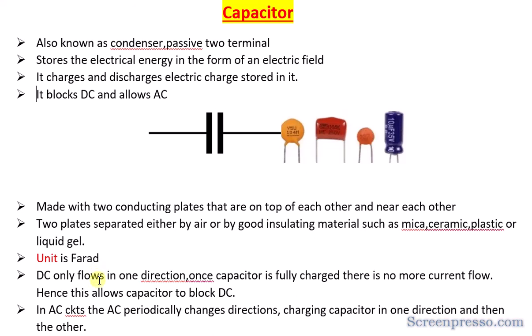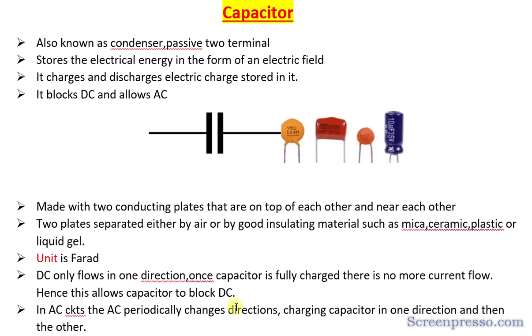So DC only flows in one direction, as I told you. Why this allows AC and blocks DC is one more thing. DC only flows in one direction, and once the capacitor is fully charged, there is no more current flow. Hence the capacitor blocks DC.